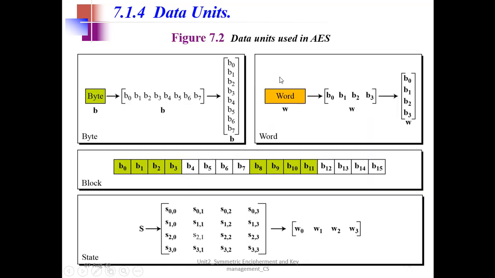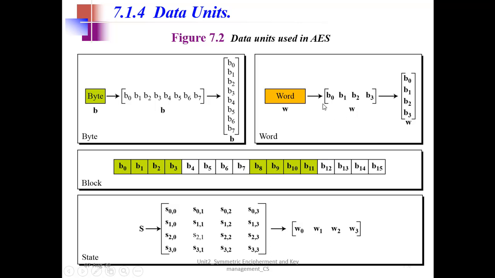Okay. So before actually starting with the procedure, there are some notations associated with AES. So if you have a byte, it indicates what? 8 bits, right? So it can be written as a row matrix or a column matrix, right? If it is written as a row matrix, the data is read from left to right. If it is written as a column matrix, the data is read from top to bottom. Similarly, if I have a word, strictly speaking this should be double word, for 32 bits.